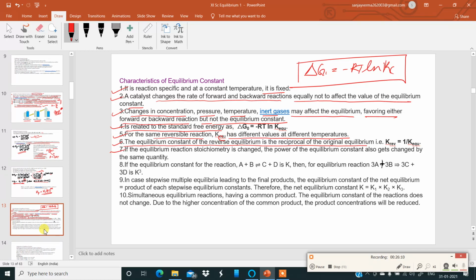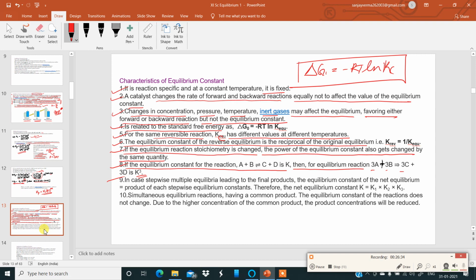Number 7: if the equilibrium reaction stoichiometry is changed, the power of the equilibrium constant also gets changed by the same quantity. Number 8: if the equilibrium constant for the reaction A plus B giving C plus D is K, then the equilibrium reaction 3A plus 3B giving 3C plus 3D will be K cubed. Since 3 is there, it will be K to the power of 3.